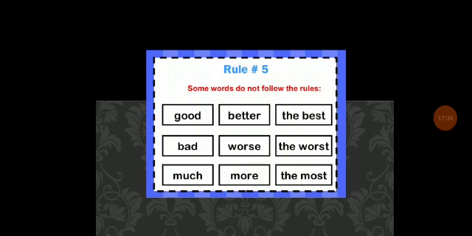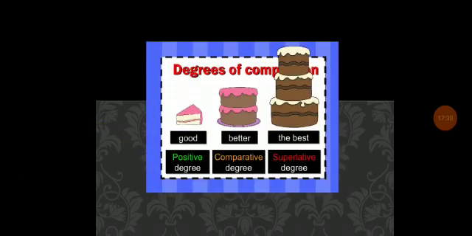Where two forms have developed, like foremost, first, most; uttermost; later, latest, last; old, older; less, lesser, etc., there is usually a difference in meaning, like farther and further, which also have different meanings. The correct use of such adjectives is explained next. So some words do not follow the rules, and this is the example.